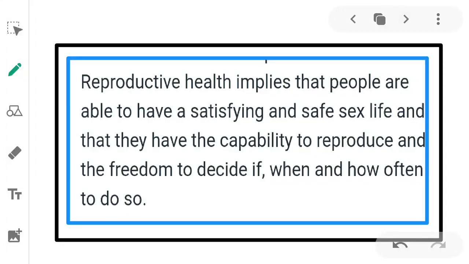Reproductive health implies that people are able to have a satisfying and safe sex life, and they have the capability to reproduce and the freedom to decide if, when and how often to do so. So people can have a satisfying and safe sex life, the ability to reproduce, and the freedom to decide about it.